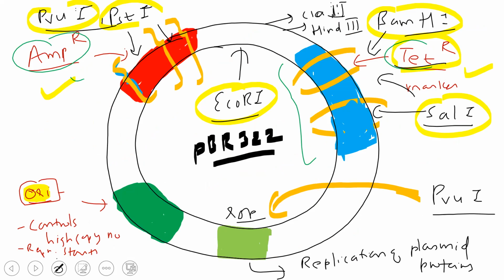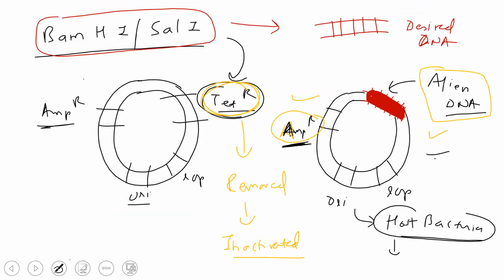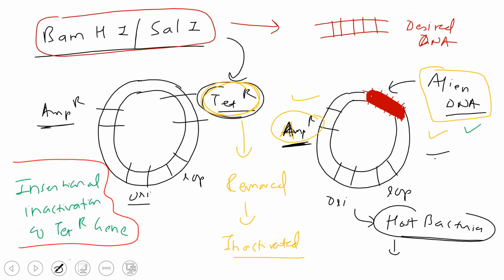Now our desired gene has been transferred in this region. So you can call this insertional inactivation of the tetracycline gene. What does this show? That the desired gene has been transferred, inserted. By inserting the alien DNA, the tetracycline gene is inactivated. So you refer to this as insertional inactivation. Got it right? Yes, sir. It is very much important.